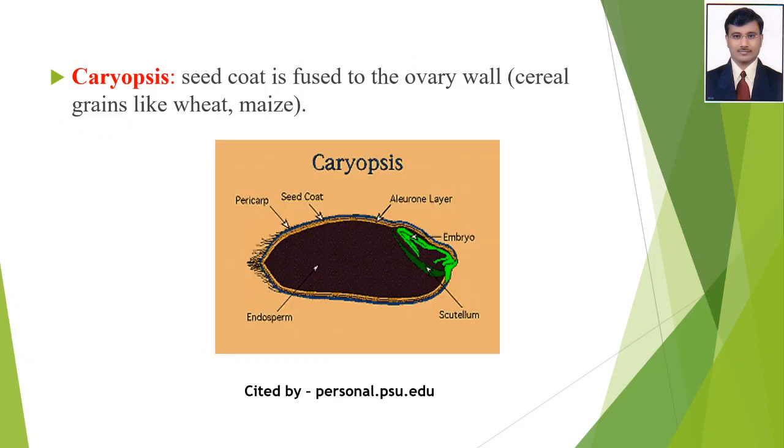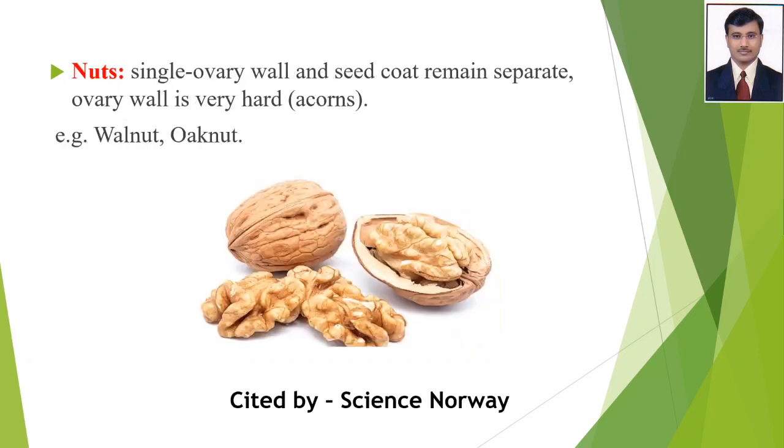Next one, caryopsis. So what is caryopsis? The seed coat is fused to the ovary wall. This type of condition is called caryopsis. For example, all cereals, grains, wheat or maize.